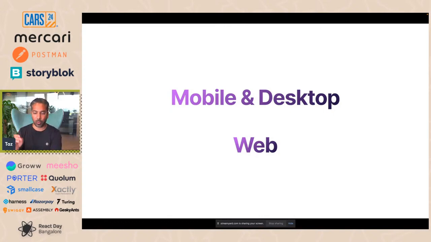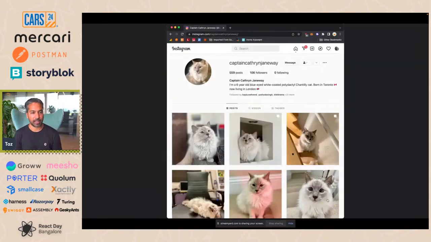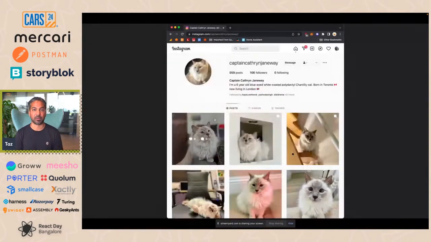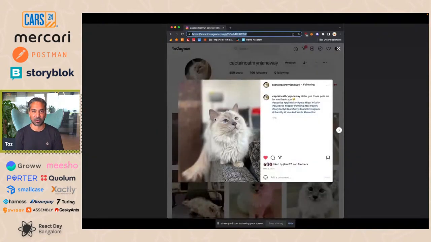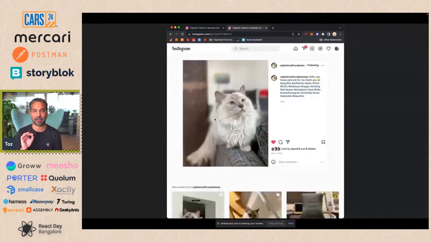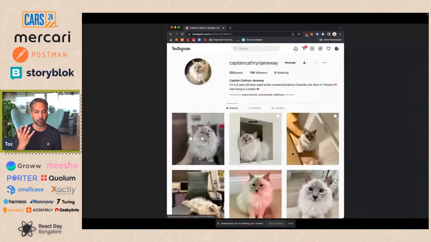And critically, there's one UI pattern that I want to focus on. It's taken here from the Instagram website. This is the Instagram of my cat, Janeway. Isn't she adorable? Here you can see that by clicking on an image of her, it opens in a modal. And that modal opens up because it knows what to place in the background.